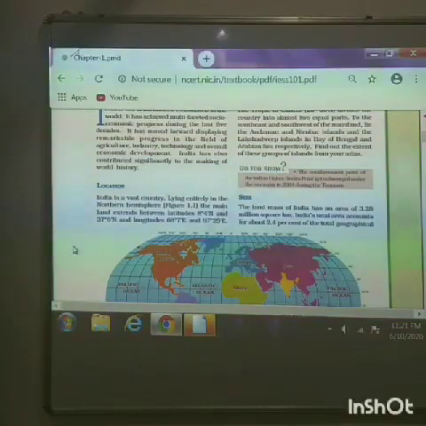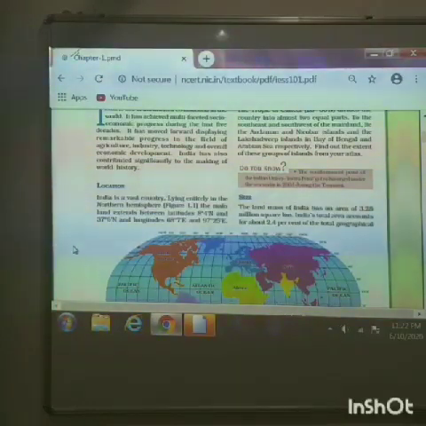Where is India on the map? Yes, India is located completely in the northern hemisphere. The appropriate location of India is towards the northern hemisphere, because India is located in Asia, in the southern part of Asia.